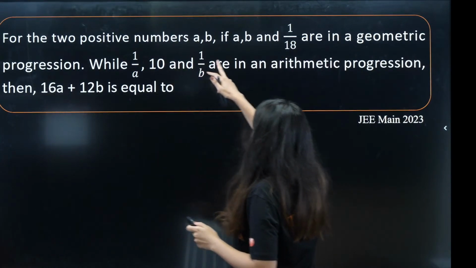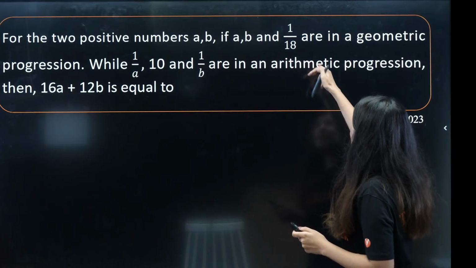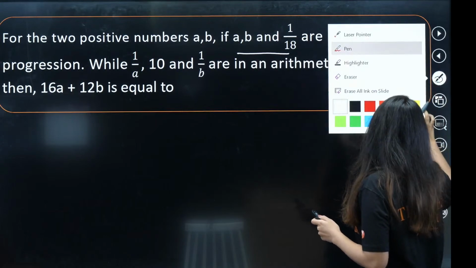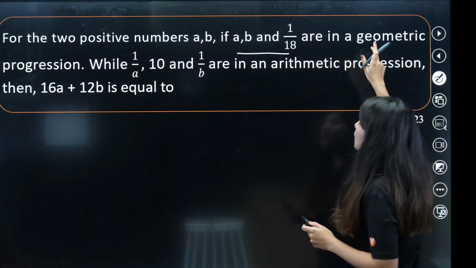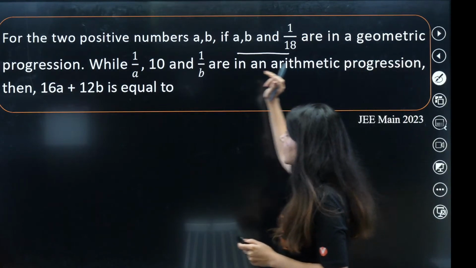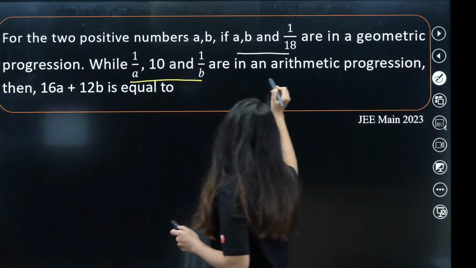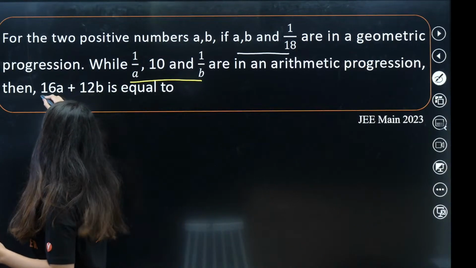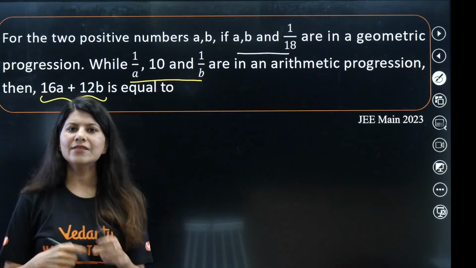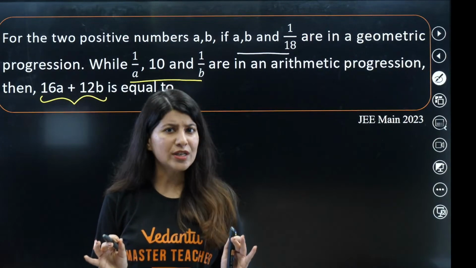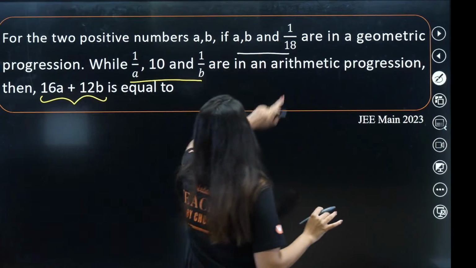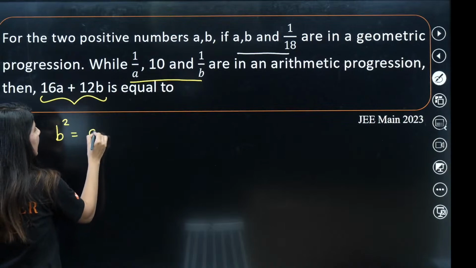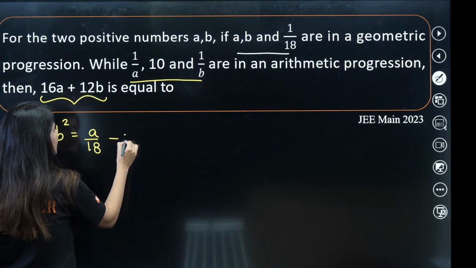For the two positive numbers A and B, A, B and 18 are in geometric progression, right? While these three terms 1/A, 1/B and 1/18 are in arithmetic progression. What we need to figure out is the value of A and B. This will require just solving equations. If these three terms are in geometric progression, that means the square of the middle one would be A into 18. This is your first equation.